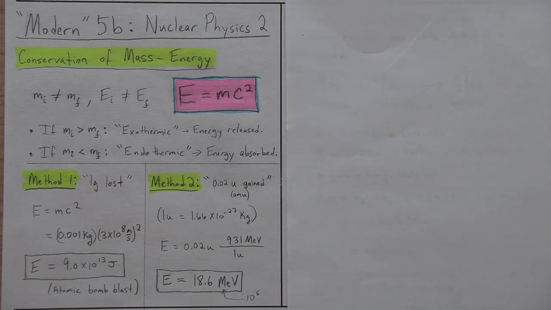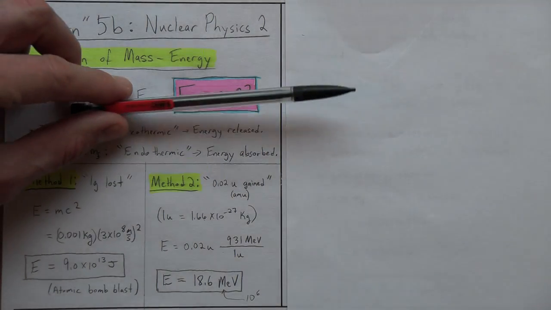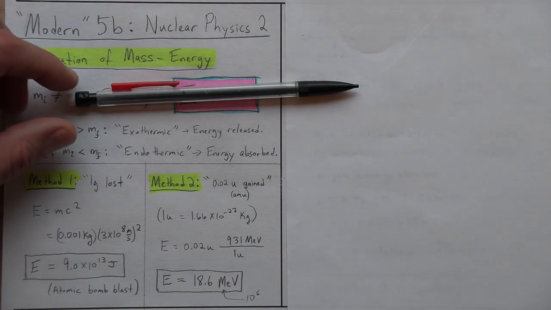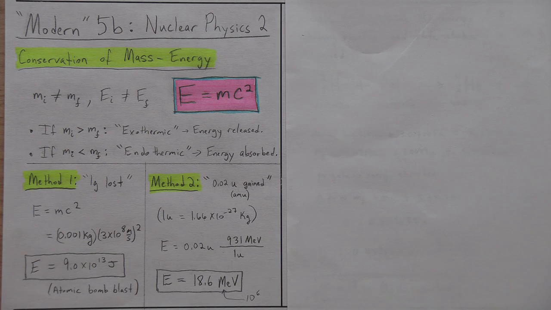Always happens though, always. Okay, the other method is when you're dealing with single atoms. Remember how I said to measure this pencil in miles would be obnoxious? I'd say like 10 to the minus 6 miles. So we use inches or something like that. Well, same thing when you're dealing with single atoms. The kilogram mass is way too big. So there's another symbol that we use. The atomic mass unit. In the Regents, they just use a symbol U, but often on the internet you'll see AMU. But we're going to use the symbol U. That's what's in the reference table.